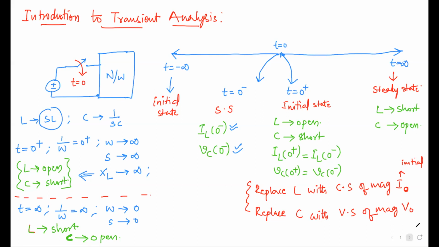Let us first take a resistor, with a sudden step excitation given at t equals 0. It is a unit step excitation, so the magnitude will be 1, starting at t equals 0. The resistance is 2 ohms, and I am not giving any delay or anything like that.